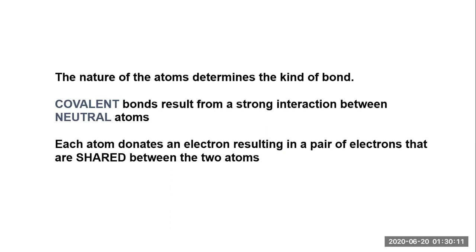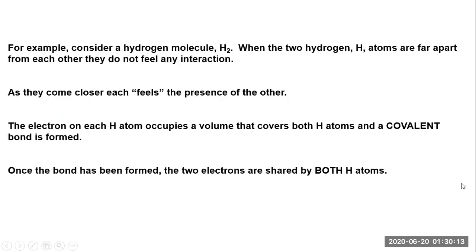In another slide, for example, consider a hydrogen molecule. When two hydrogen atoms, that is H atoms, are far apart from each other, they do not feel any interaction. That means if one hydrogen atom is present here and one is present here, there is no interaction.